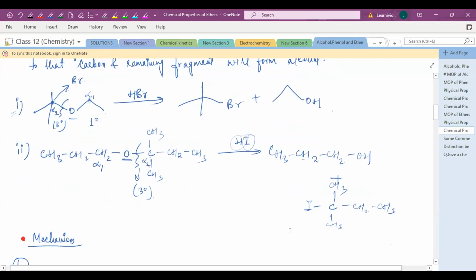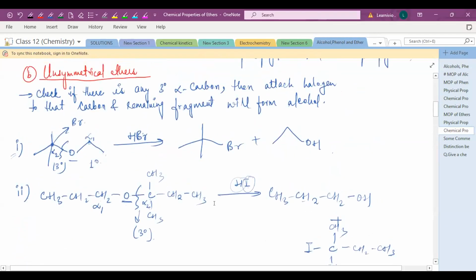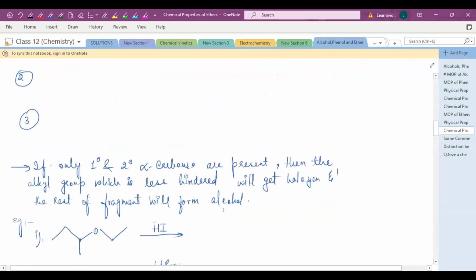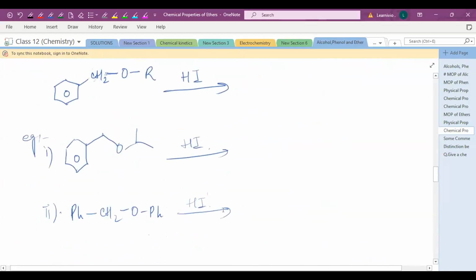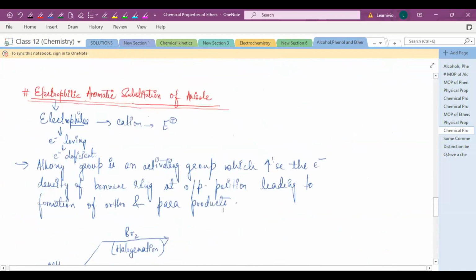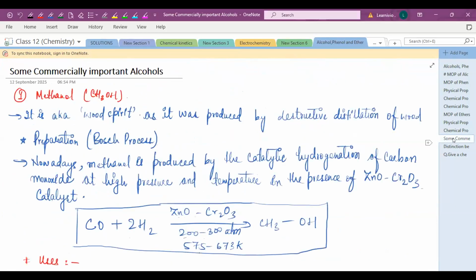Now for the mechanism part, we will do it in the next class. Tomorrow we will do the mechanism. Clear? Any doubt, Ali and Rimda, from today's class? Okay, so I will try to complete this chapter by tomorrow. One mechanism, alkoxybenzene, aryl benzene, and there is one more part, the electrophilic aromatic substitution of anisole. And some commercial